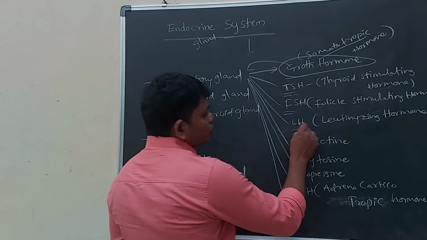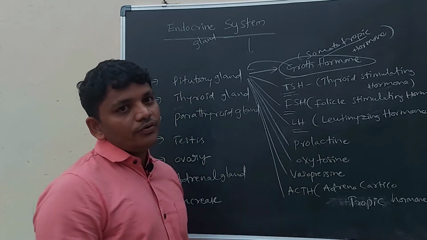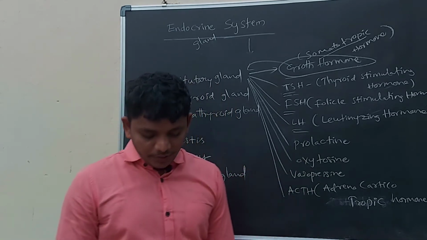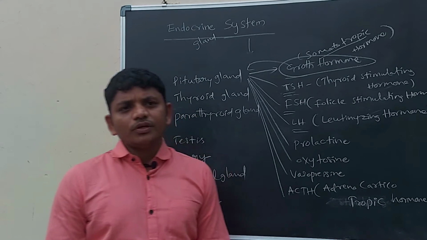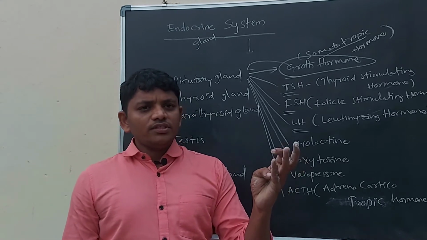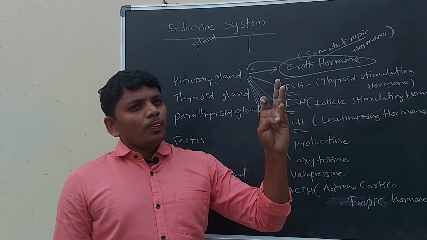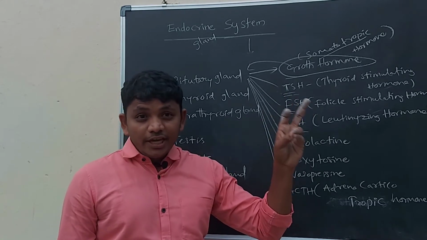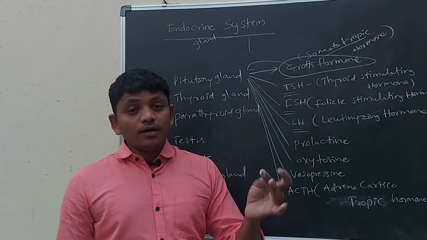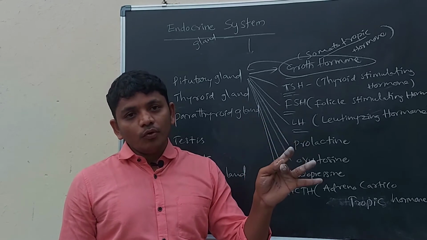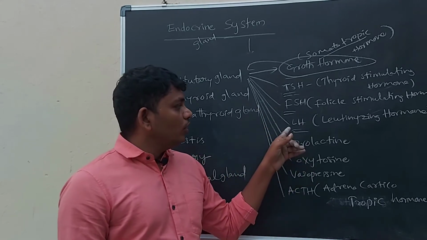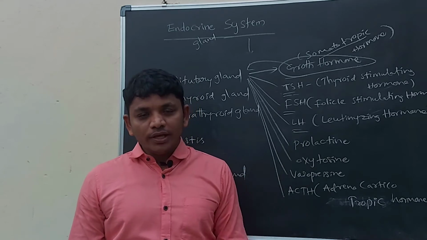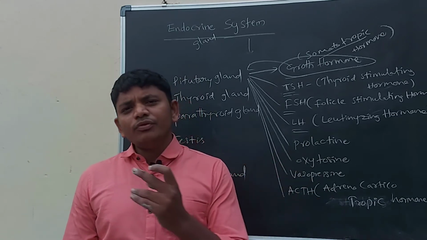And LH, luteinizing hormone, helps in the production of estrogen and progesterone hormones in females and testosterone hormone in males. So luteinizing hormone is promoting male hormones and female hormones.